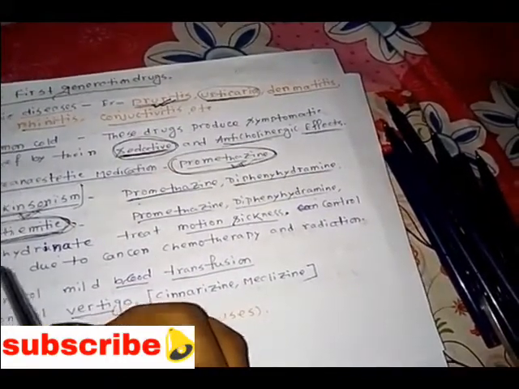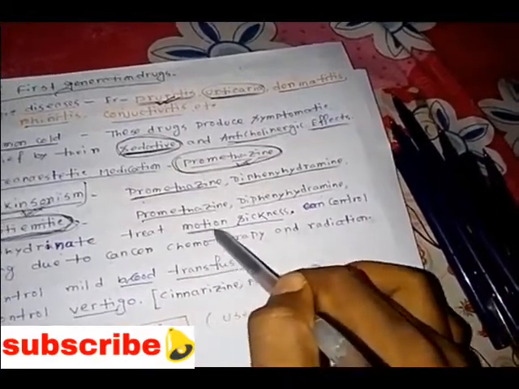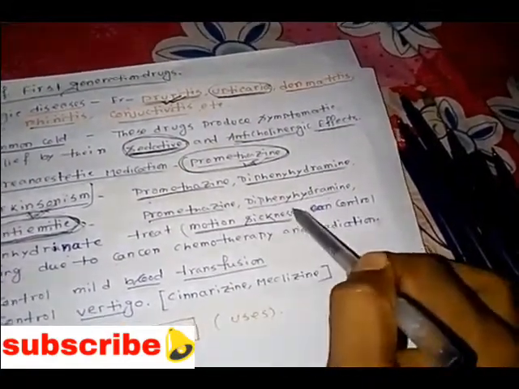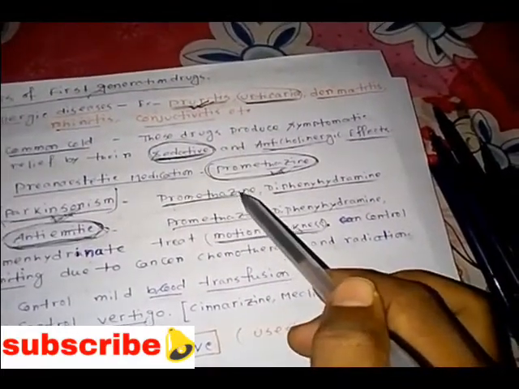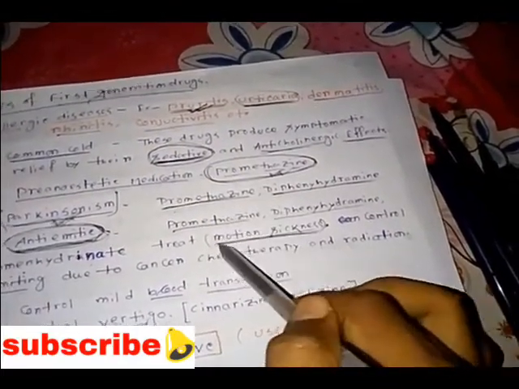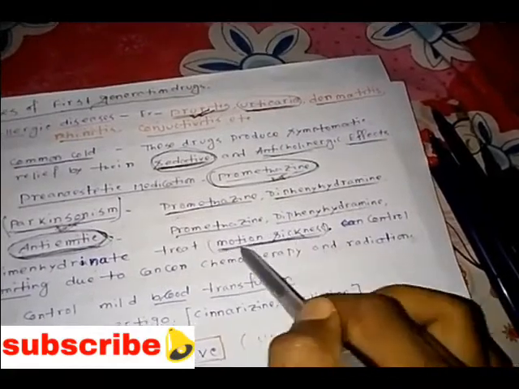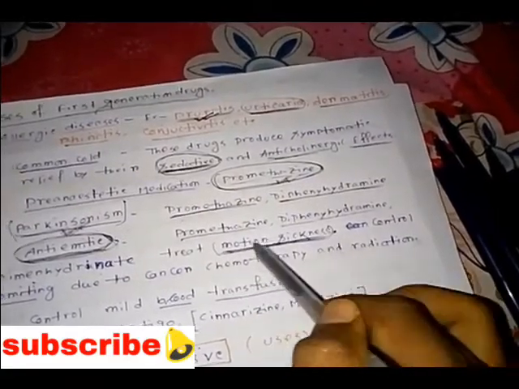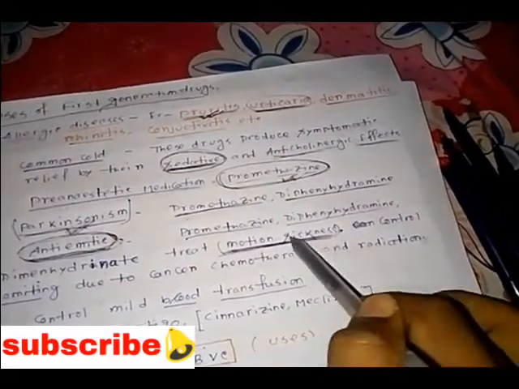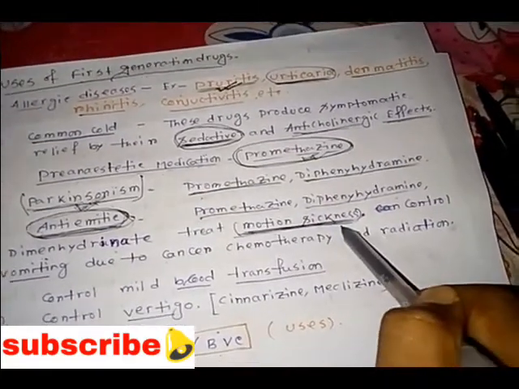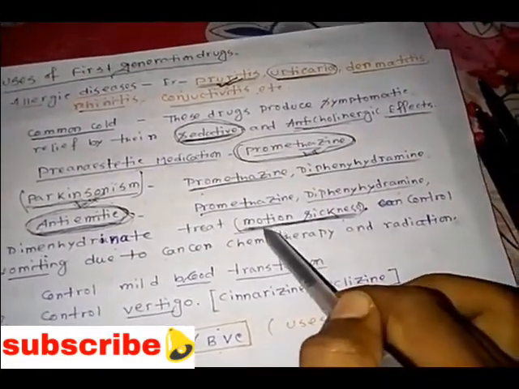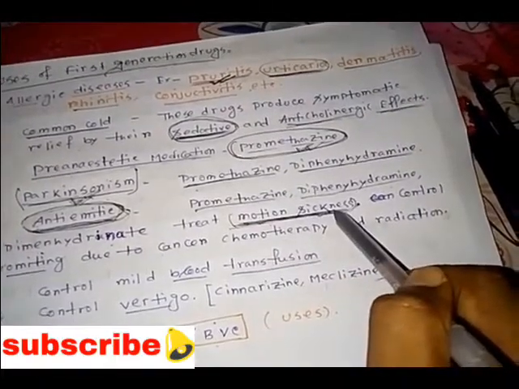So motion sickness is when, while traveling somewhere, a person feels traveling sickness like nausea and vomiting. Okay, so that is called motion sickness. For preventing that motion sickness, we are using dimenhydrinate. That's what we call an antiemetic drug, dimenhydrinate.